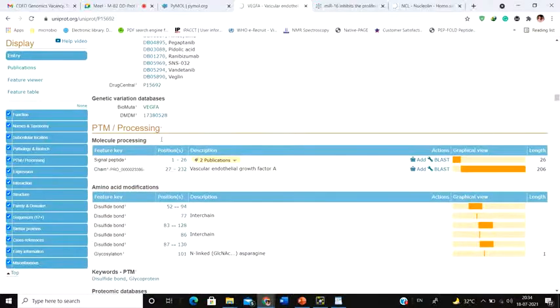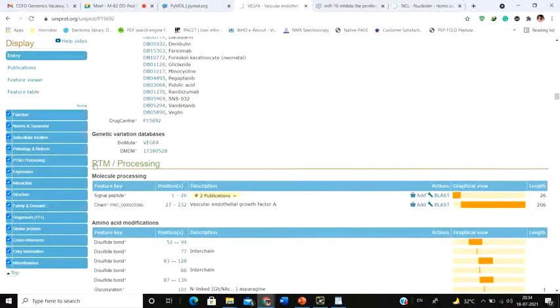Okay. So next is the most important thing, that is the post-translational modifications. That means how that particular protein is processed. Now see, the first feature is the signal peptide. And that is molecule processing. Signal peptide, position 1 to 26. It is actually cleaved off.